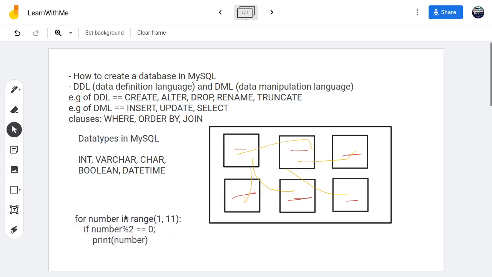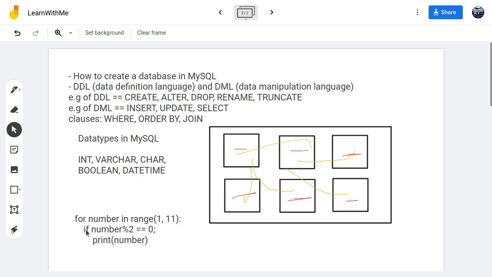Right, so this will check for the numbers. If you check from 1 to 10 and you check modulo, it means if I divide that number by 2, will the remainder be equal to 0? So 1 modulo 2 will be equal to 1, because 1 divided by 2 is 0, and the remainder is 1. 2 modulo 2 will be equal to 0, because 2 divided by 2 is 1, and the remainder is 0. So things like that, you now print.